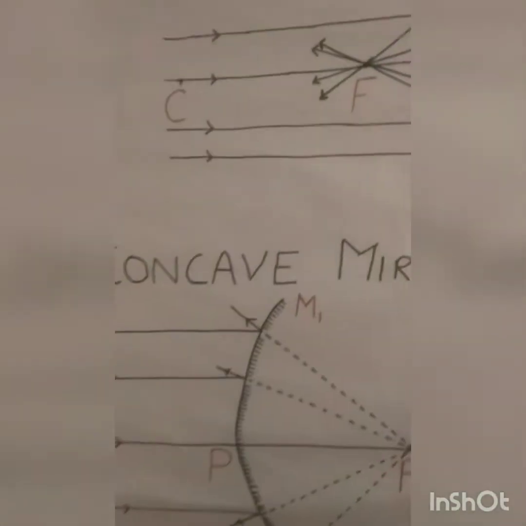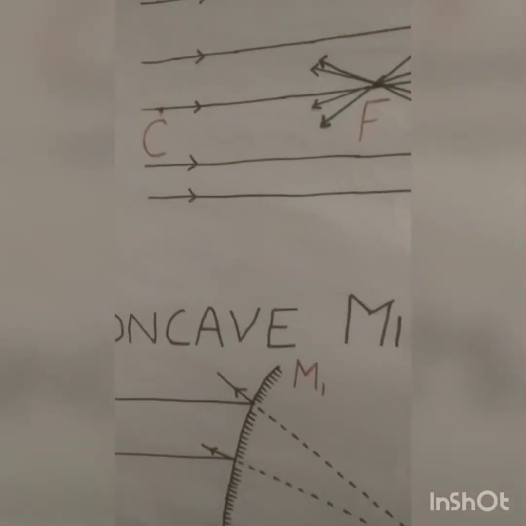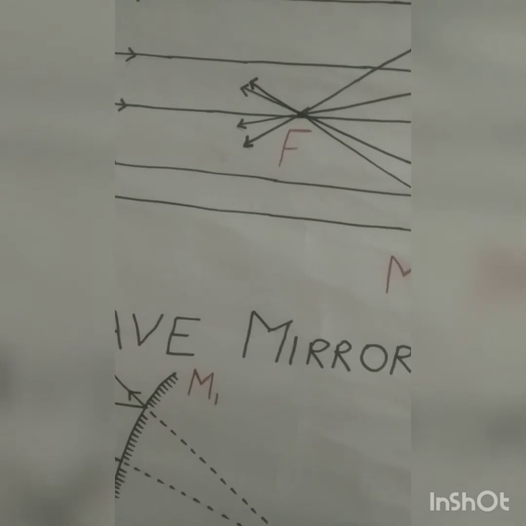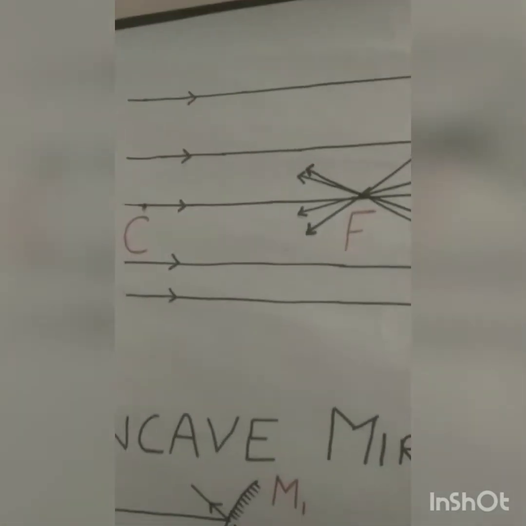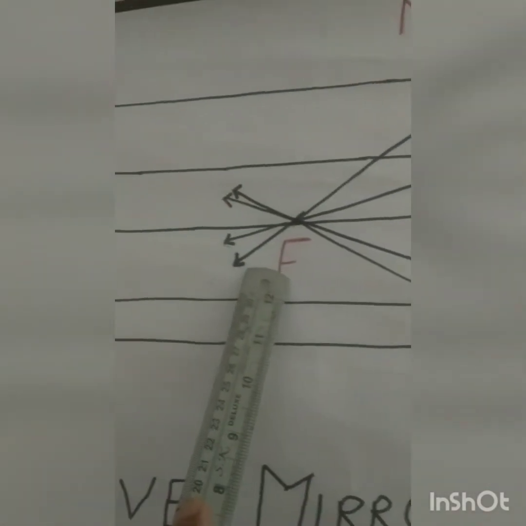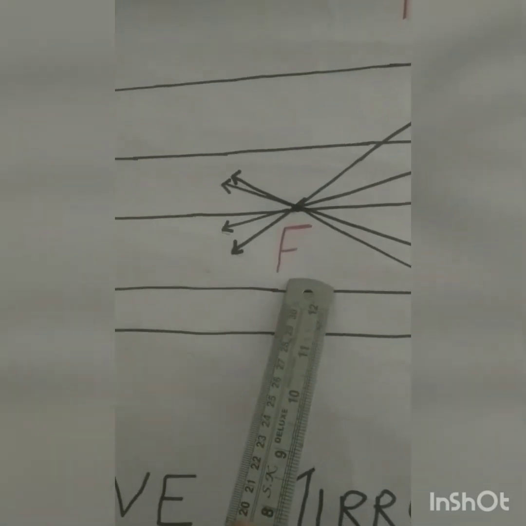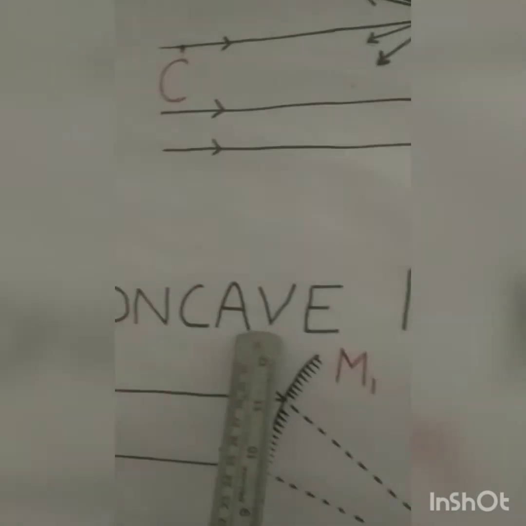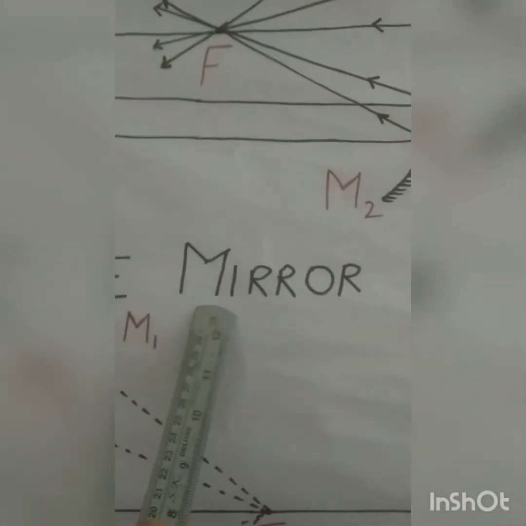Since we know that convergence means coming together, these parallel rays are coming together and meet at point F. So concave mirrors are also known as converging mirrors.